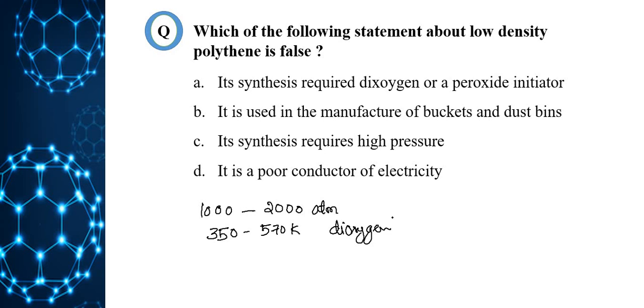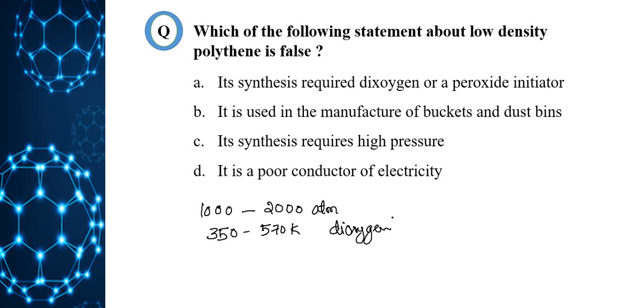In the presence of these catalysts at 333 Kelvin under 6 to 7 atmospheric pressure, high density polythene is prepared. It's chemically inert, more tough and hard, and it is used in the manufacture of buckets, dustbins, pipes, etc. So this is regarding high density polythene.